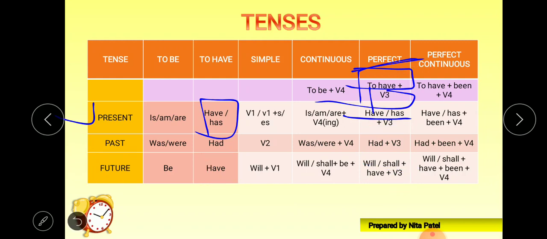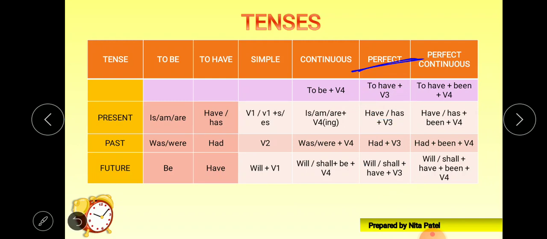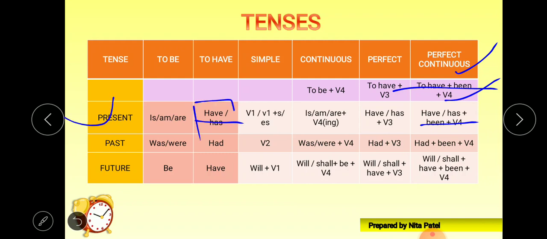Okay, now perfect continuous tense. In perfect continuous tense, we require the to have form plus been plus V4. Been is for perfect, and V4 is for continuous, right? So these are the keywords for this tense: to have plus been plus V4. Now the to have of the present tense is have, has, as given here. Have, has plus been is there, before is there.